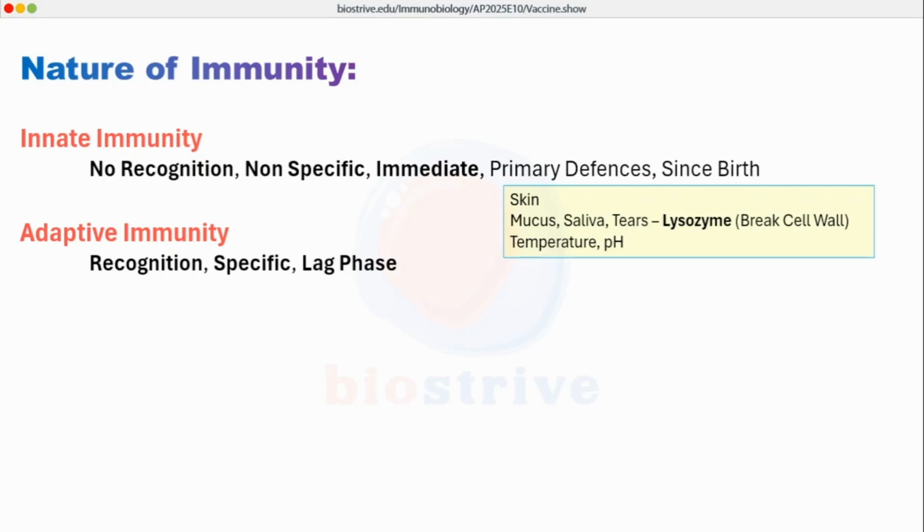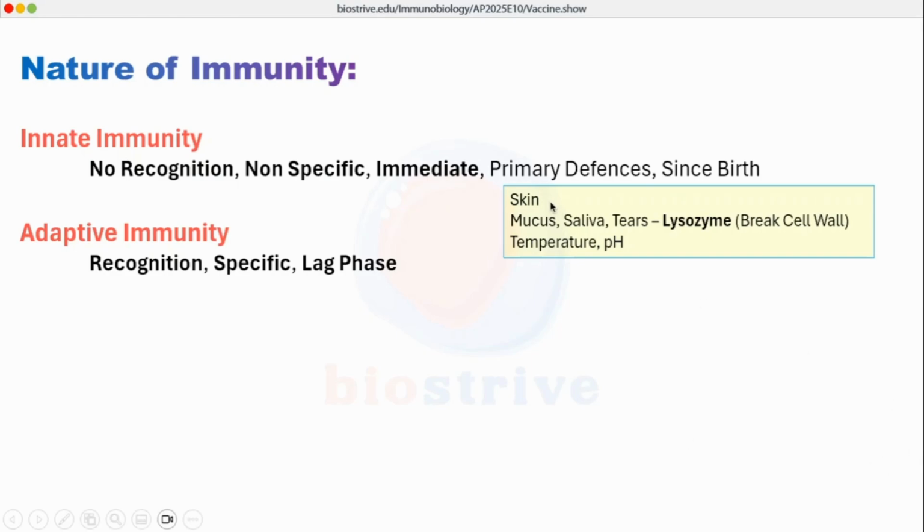In case of innate immunity, it is non-specific. In case of adaptive immunity, it is specific. So, what do we actually mean by this specificity? In case of innate immunity, there is no recognition. The pathogens, the antigens are not recognized, but still the immune response is being carried out. That is innate immunity. So, same response will be made against every pathogen.